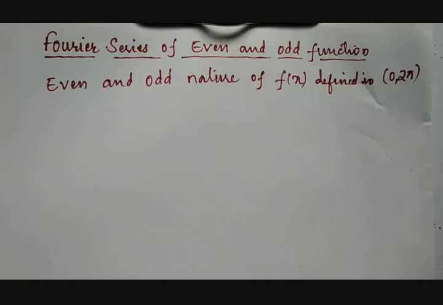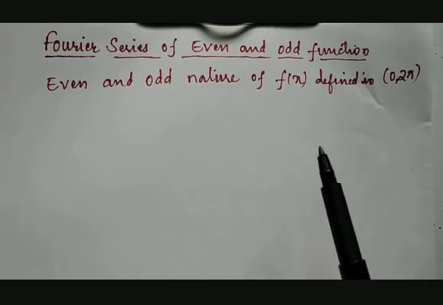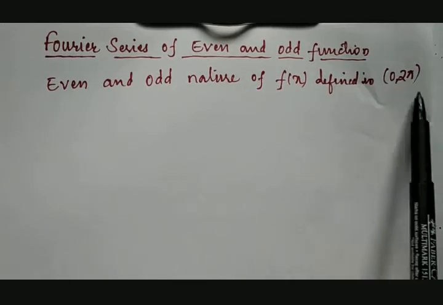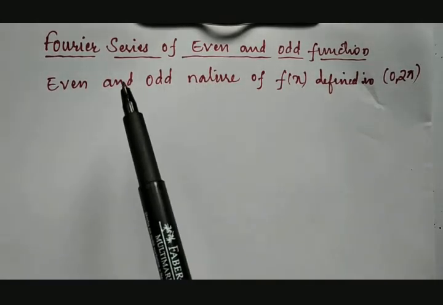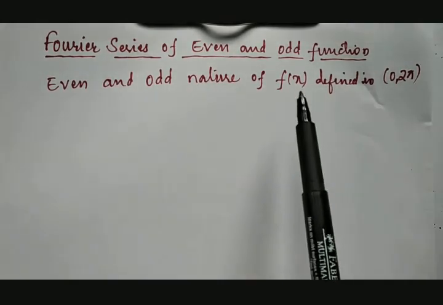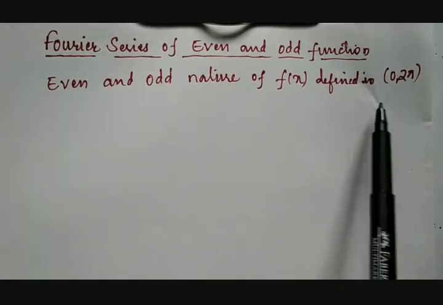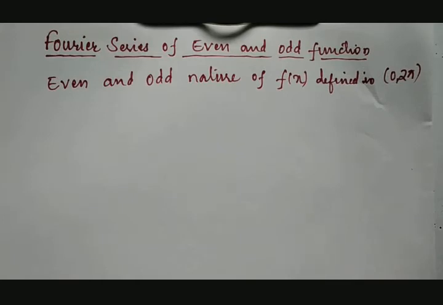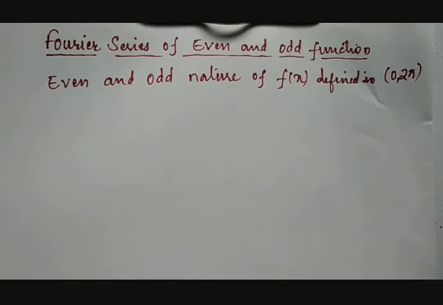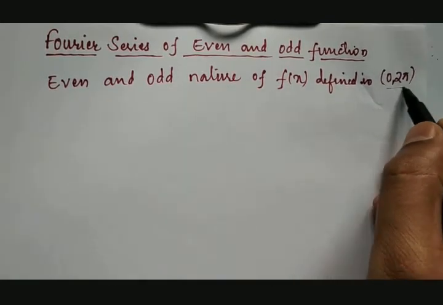Already we discussed the Fourier series of odd and even functions between the range minus pi to plus pi. Now, there are two ranges. One is from minus pi to plus pi and another one is from 0 to 2 pi. Then how do we check the odd and even nature of the given function if it is between minus pi to plus pi and if it is between 0 to 2 pi? One thing we already discussed: if it is between minus pi to plus pi, x will be replaced by minus x. Then let us see what happens with this.